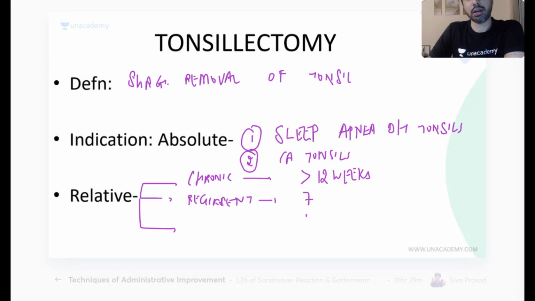It is 7, 5, 3, 3, 2, 1. 7 attacks in 1 year. 5 attacks in 2 consecutive years. 3 attacks in 3 consecutive years. 7, 5, 3, 1, 2, 3. Those many attacks he keeps getting over this period of time. That is recurrent. And the third one is any